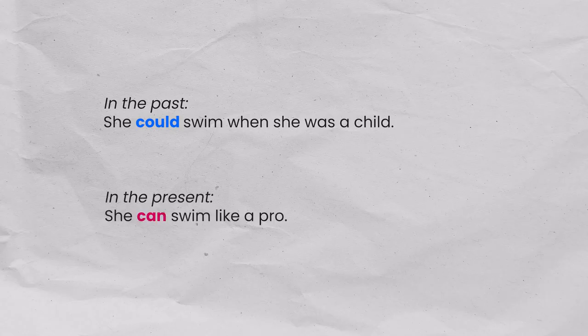When we say could in the past, it usually means we were able to do something back then. But when we say can now, it means we're able to do something at this moment. In the past, she could swim when she was a child. In the present, she can swim like a pro.